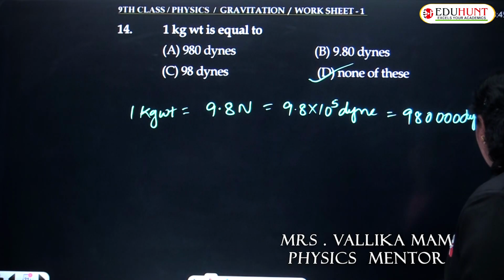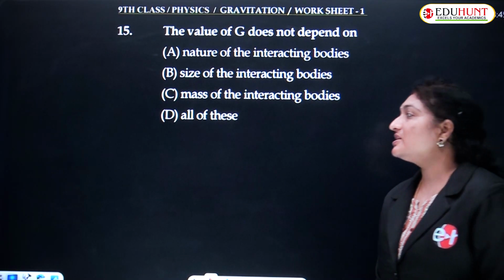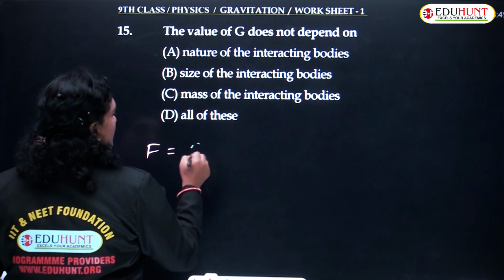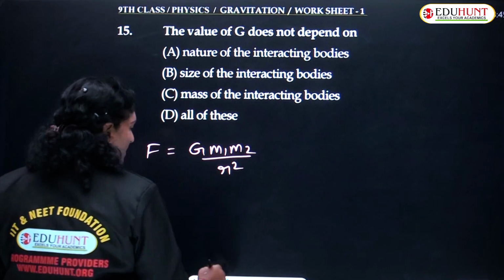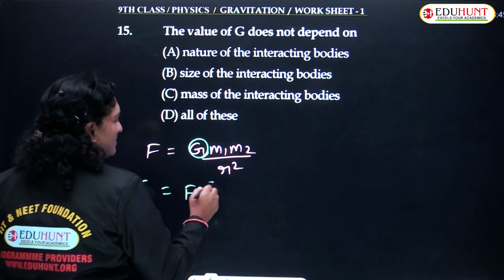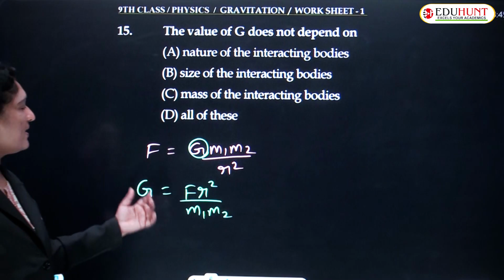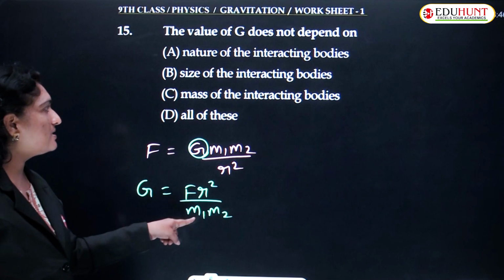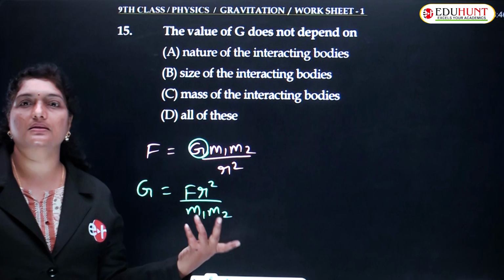So moving ahead with the next question, children. 15th question: the value of G does not depend on. As we know, the value of gravitational force F is given as G m1 m2 upon r square, or from this the value of G can be written as F r square by m1 m2. So very clearly we can say that the value of G depends upon the masses of the interacting bodies, size of the interacting bodies. Mass is directly proportional.